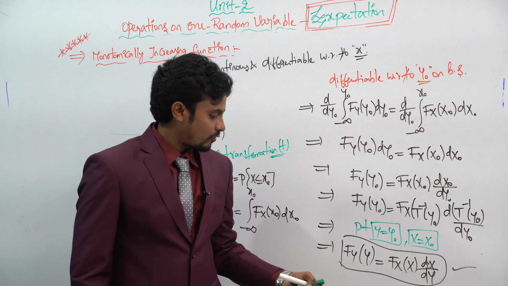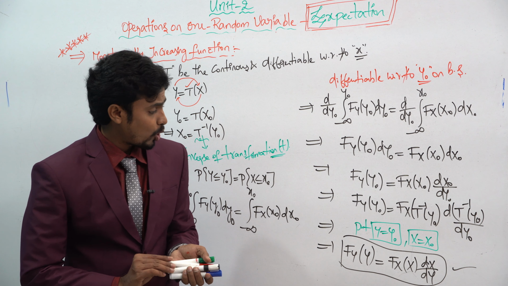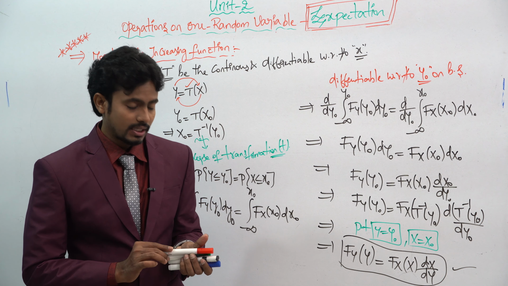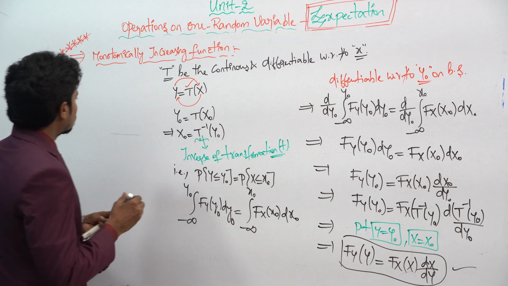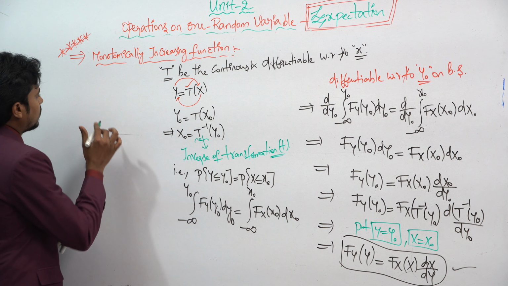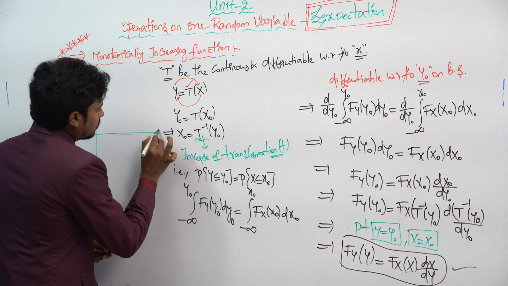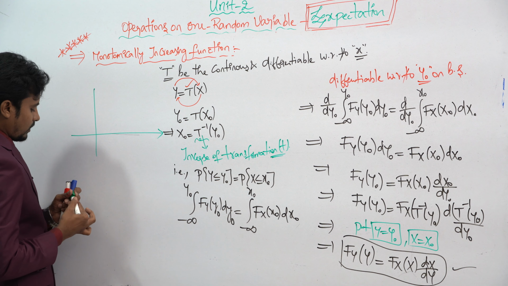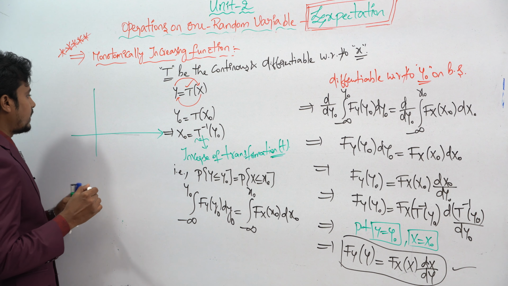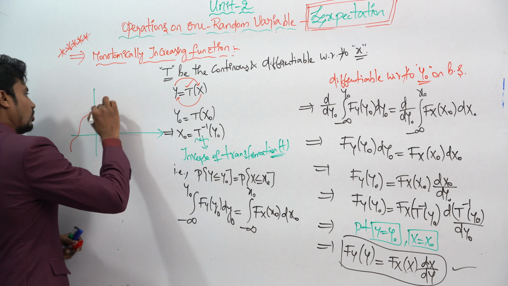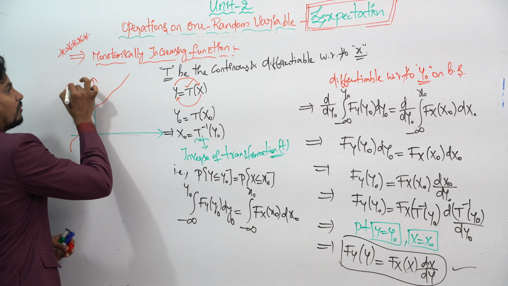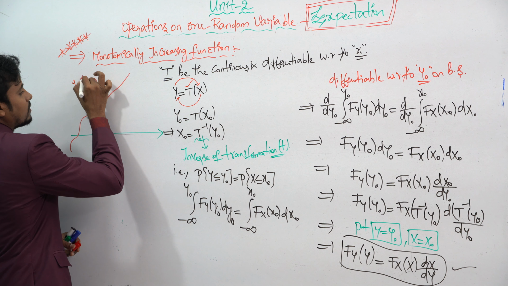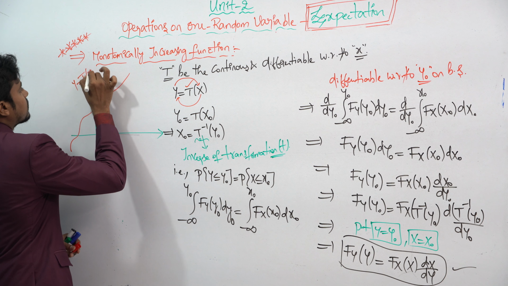Okay, so for example, if you want to see the plot for this, how you can get the monotonically increasing function, just see. Let this be the plot, a monotonically increasing function like this, with y equal to T of x.